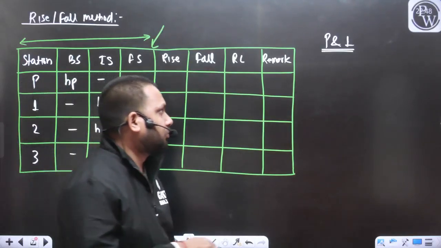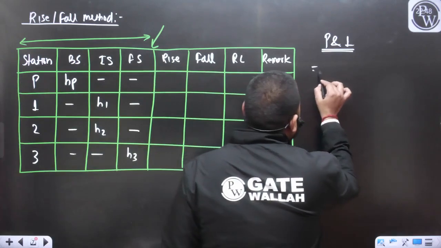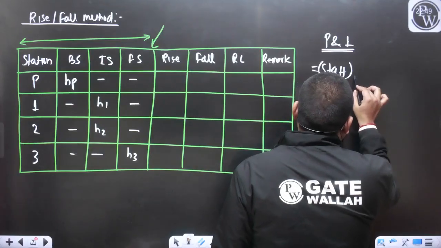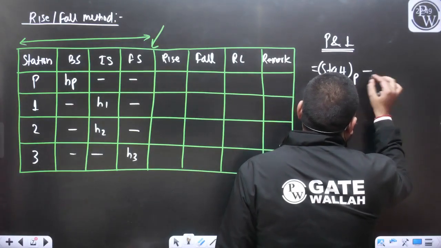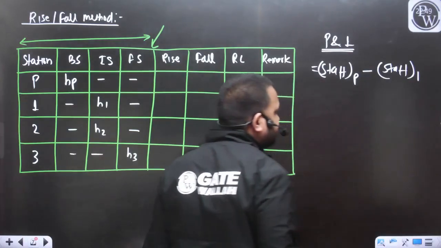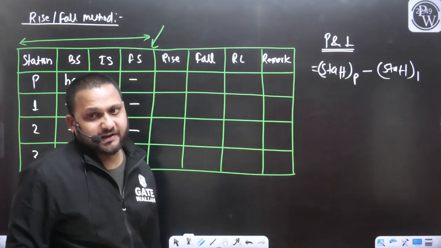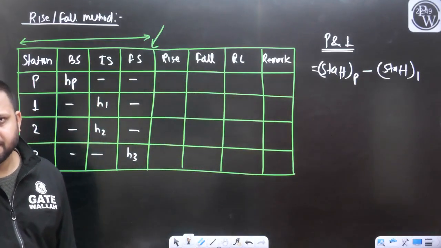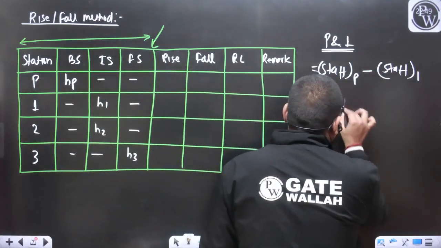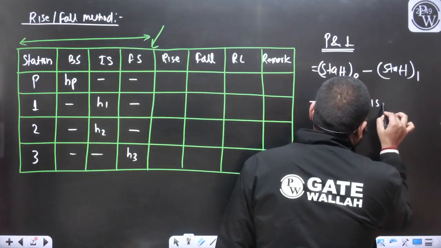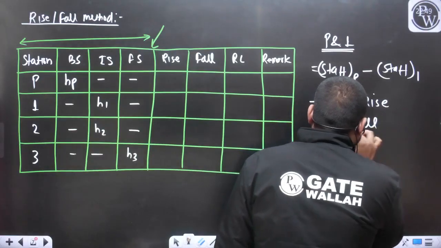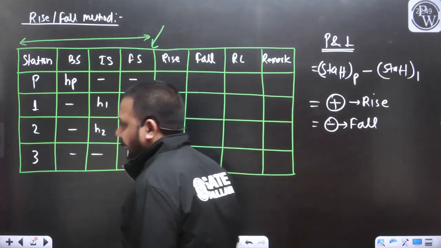So what will we do for this? I will take the staff reading at P and take the difference with the staff reading at 1. Listen carefully. If we get this value as positive, then we will say there is a rise, and if we get this value as negative, then we will say there is a fall in the elevation.